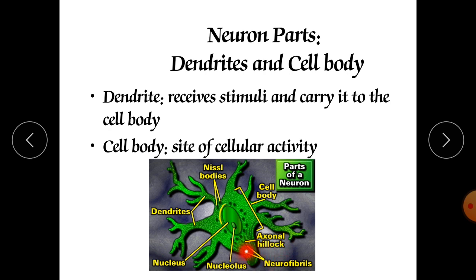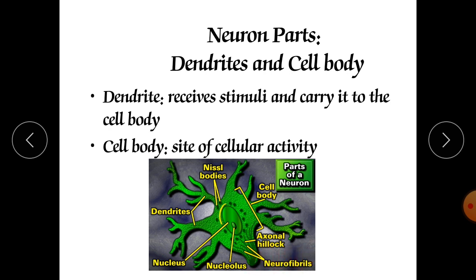And at this axonal hillock, what is the axonal hillock? It is the end part of the cell body from which the axon emerges and comes out from the body. It will proceed further. That in-between part is called the axonal hillock. That elongated, cone-shaped part is called the axonal hillock. And at the axonal hillock we will find these neurofibrils.